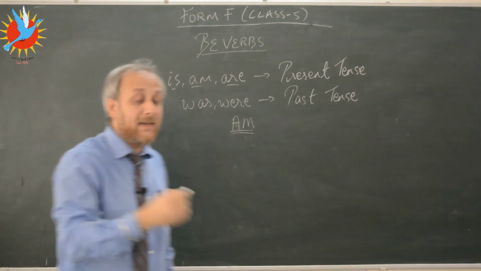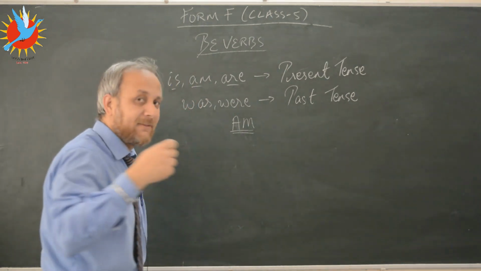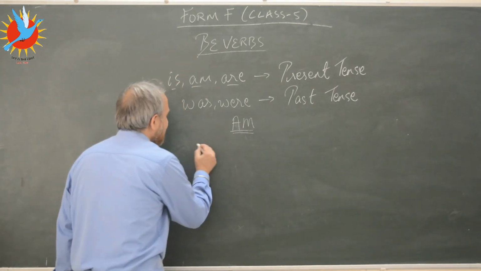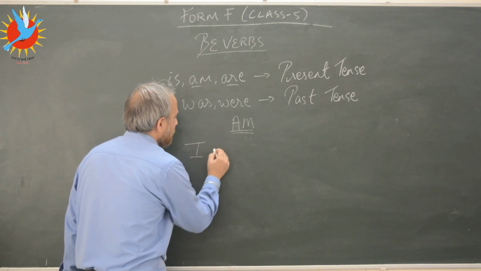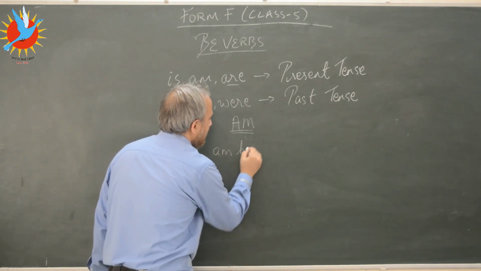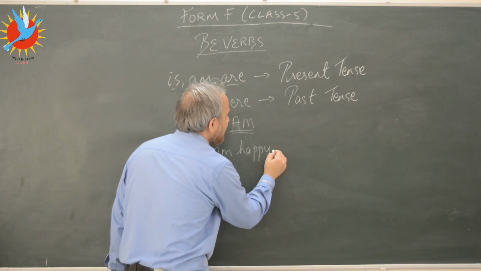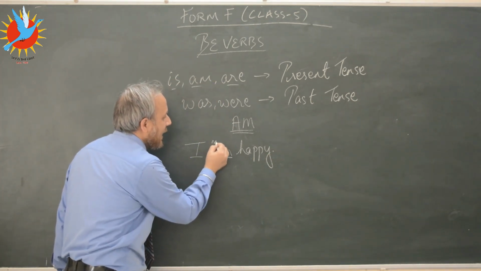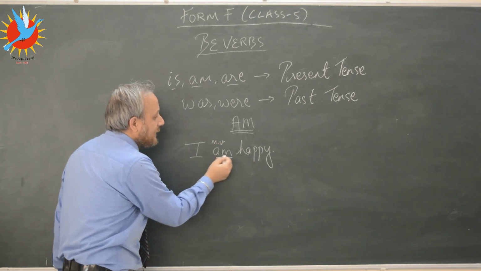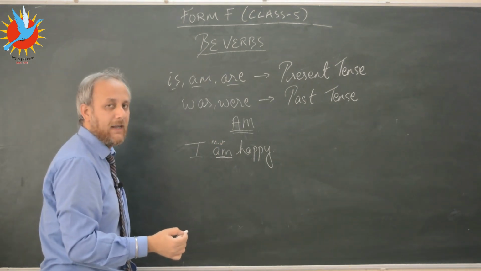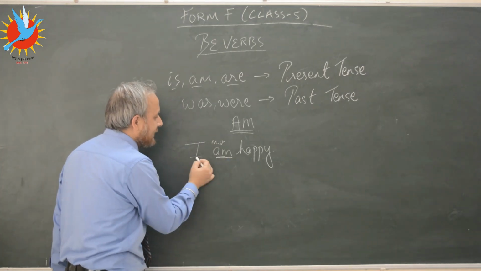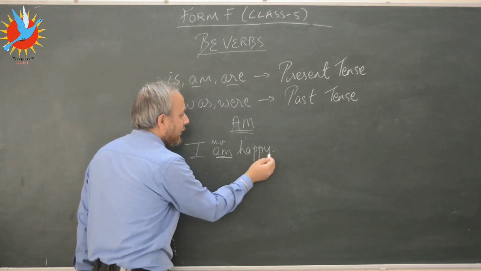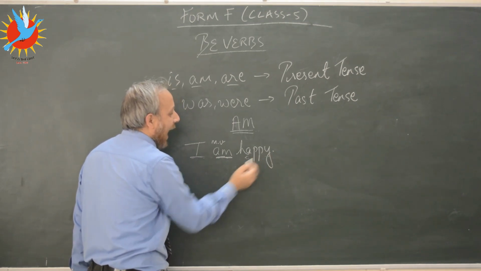Now kids, I will write a lot and explain things to you at the same time, so please do pay attention. Let's look at this sentence, I am happy. If you look at this sentence, kids, am is being used as the main verb, and remember, this is not an action verb. This am is connecting the subject of the sentence, which is the pronoun I, with the adjective happy.